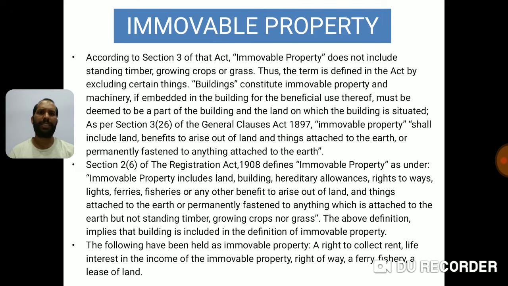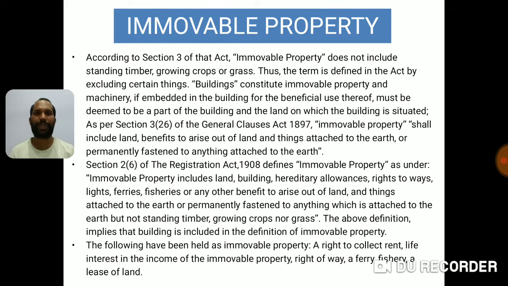Now General Clauses Act section 3 subsection 26 defines that immovable property shall include land, benefits to arise out of land and things attached to the earth or permanently fastened to anything attached to the earth. Please remember these keywords. We have heard these words now: attached to earth, fastened to earth, embedded to earth.